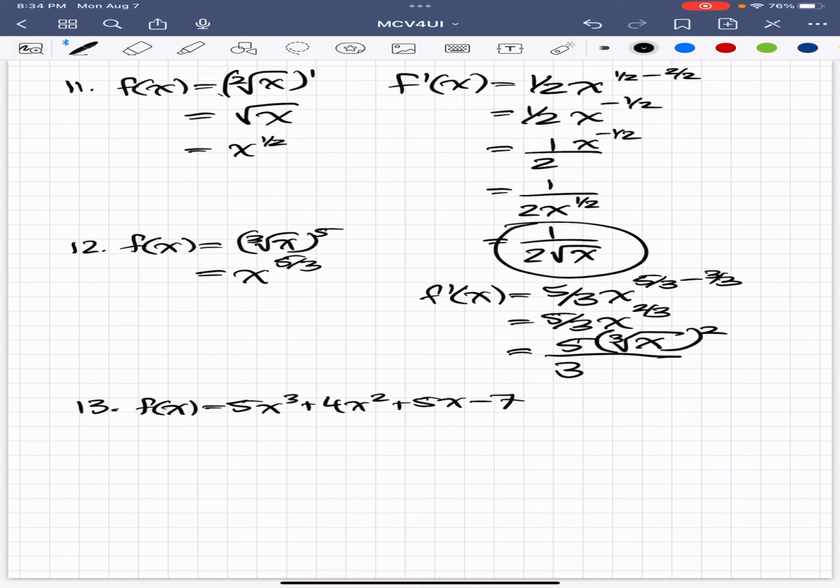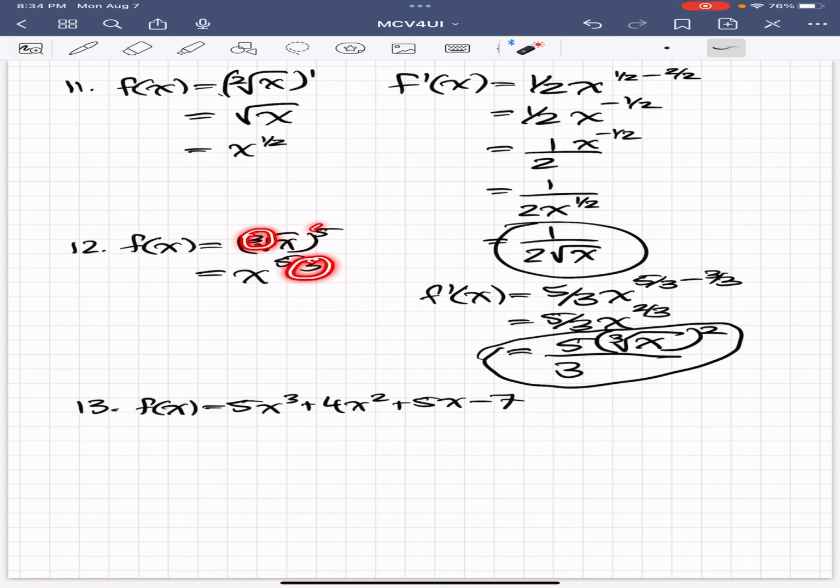So, we're going to use the lightsaber tool. The number near the square root is the denominator of the fraction. The number outside the bracket is the numerator of the fraction. So, the cubed root brackets to the power of 5 is x 5 over 3, or x to the power